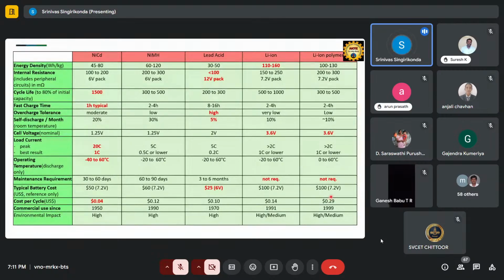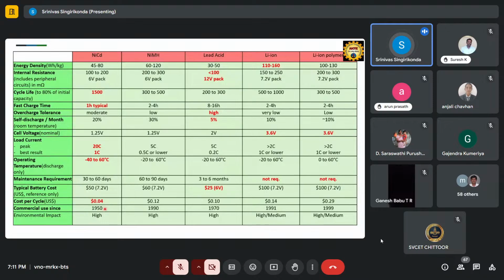Okay, 2.7 volts. And the cost per cycle, which is nothing but one-time charging or discharging, is nearly $0.04. In our India, if you are converting, it may be 2 to 3 rupees. Okay, so these are some commercial uses and years.